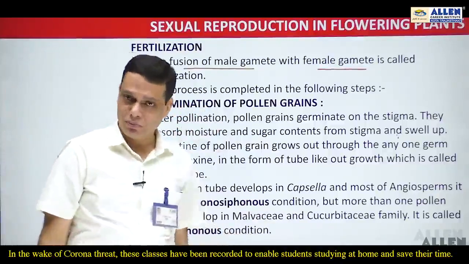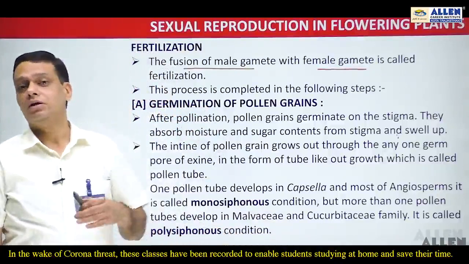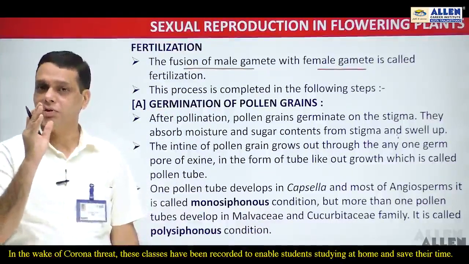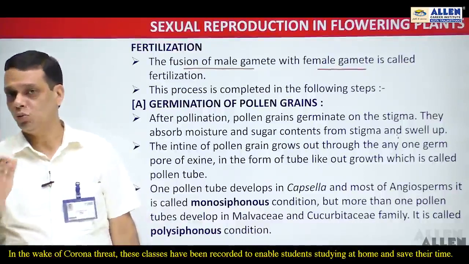In the previous lecture, in the development of the male gametophyte, we discussed that there is pre-pollination development and post-pollination development.